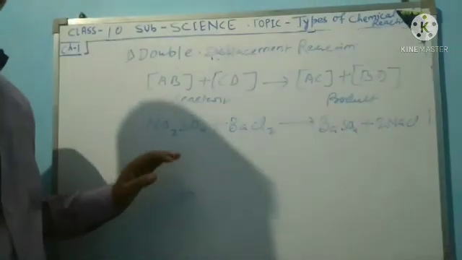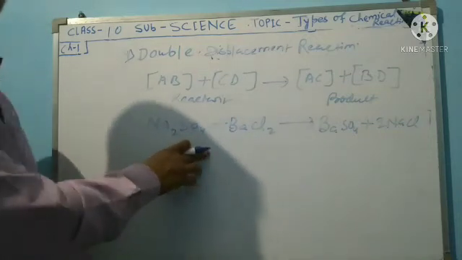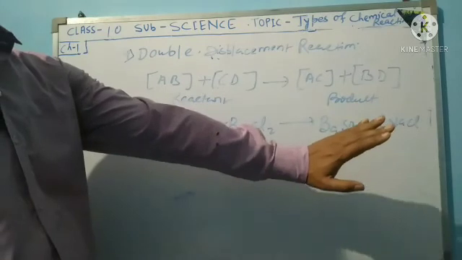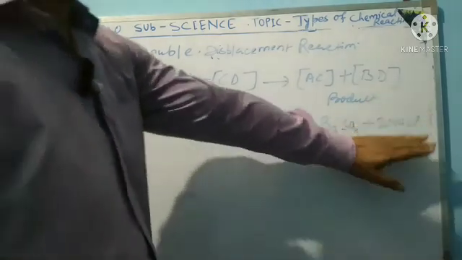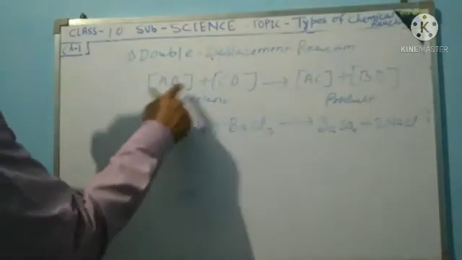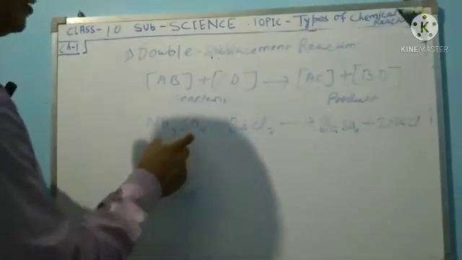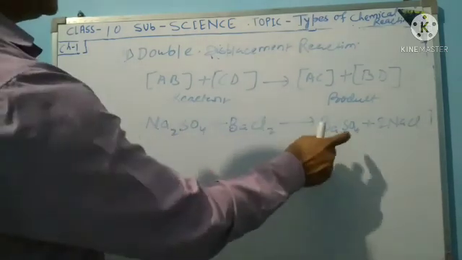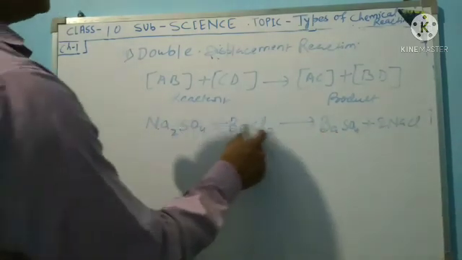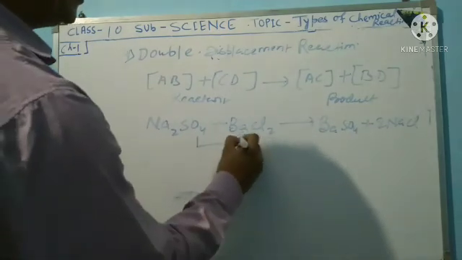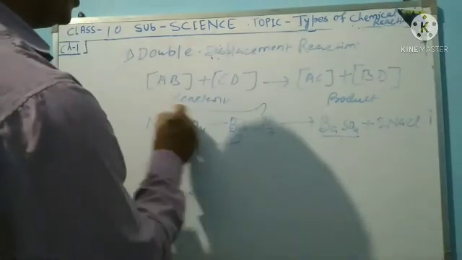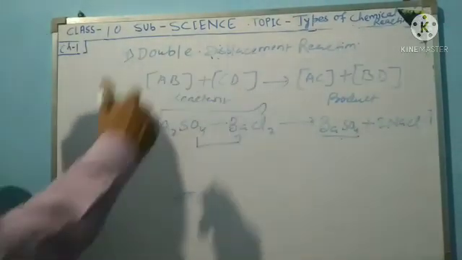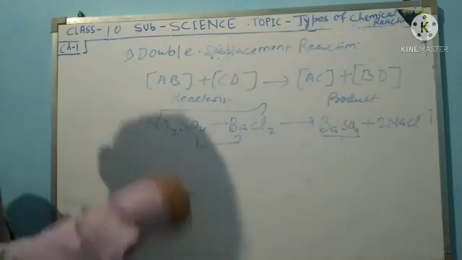Sodium sulfate and barium chloride form barium sulfate and sodium chloride. Ba combines with SO4, and the other part forms NaCl, sodium chloride. So that reaction is a double displacement reaction.